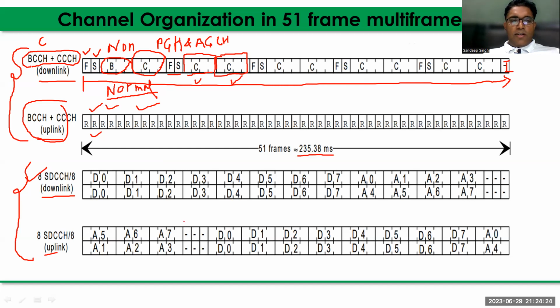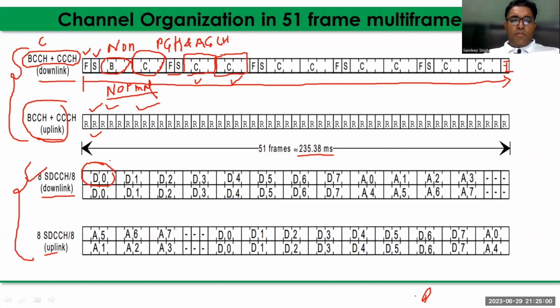Now the dedicated control channel: what information is transmitted on the standalone dedicated control channel? Here we can see SDCCH and SACCH are all transmitted in the form of normal bursts. When a normal burst is transmitted, it is transmitted in 4 consecutive bursts.